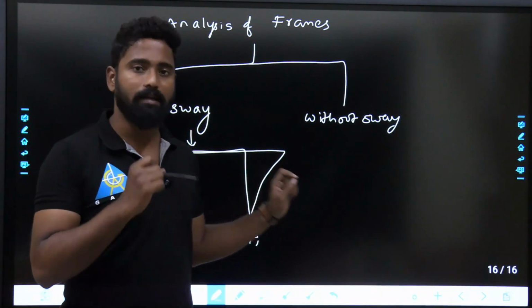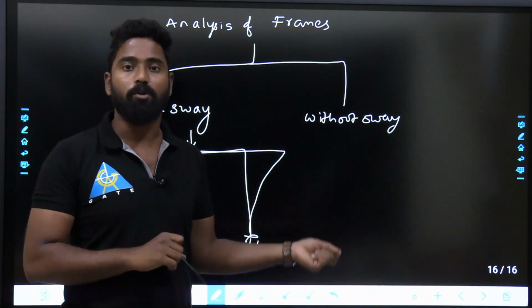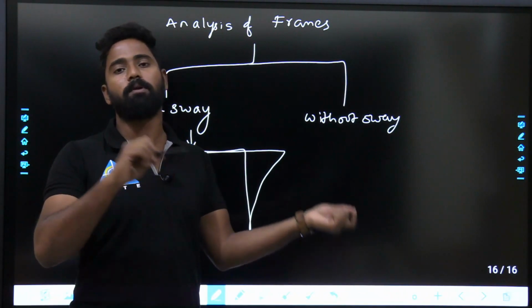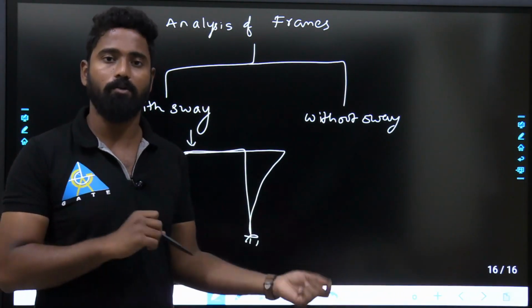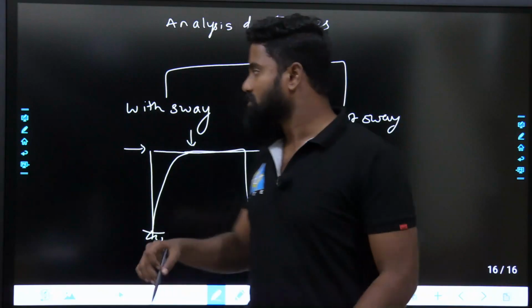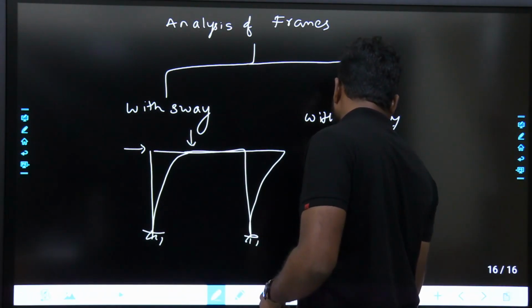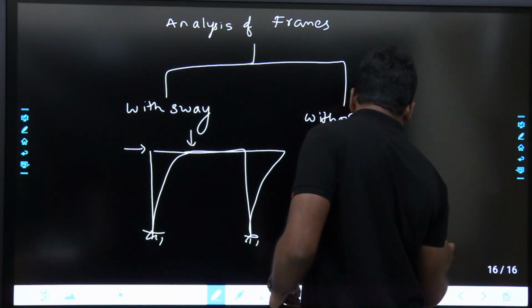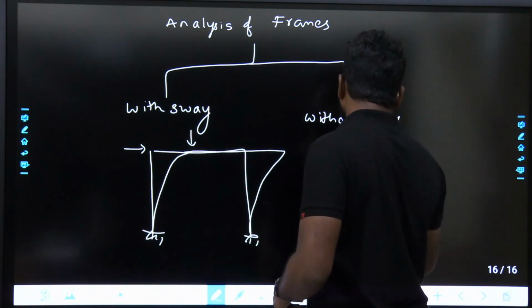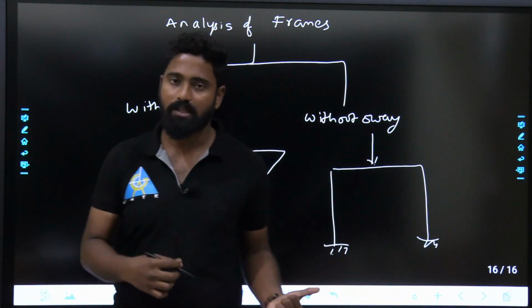So it takes long to solve, but if you have an idea of this, many people in India might not be able to solve this, but you will be able to solve it and get the marks. So that is one thing. With sway, without sway means, if the structure is something like this, when the sway occurs and when the sway does not occur, all these things will be discussed over here. This is without sway, this is with sway.